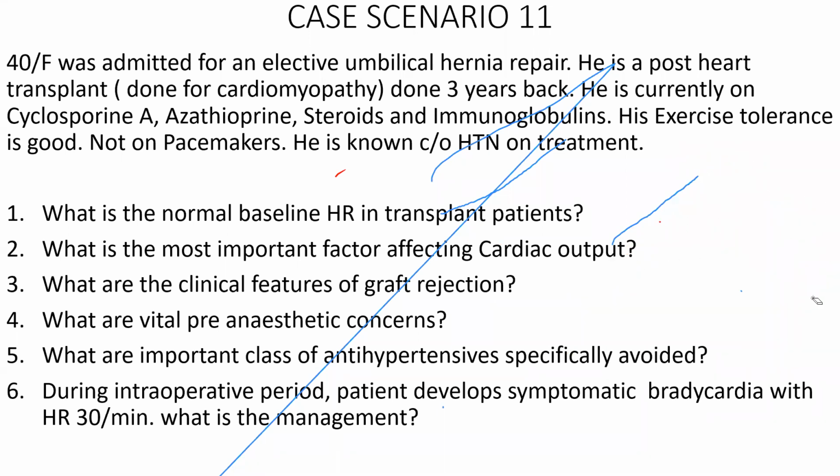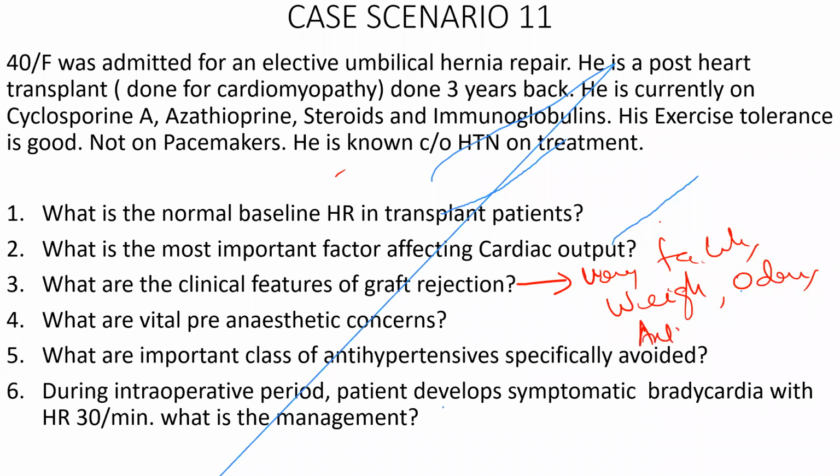What are the clinical features of graft rejection? There will be alteration in heart rate, but there won't be any other. Okay, unexplained tachycardia. Okay, weight gain, edema, ankle edema predominantly, and features of LV failure.